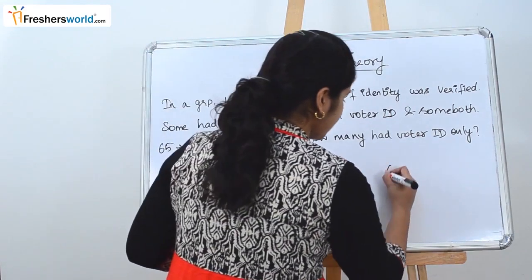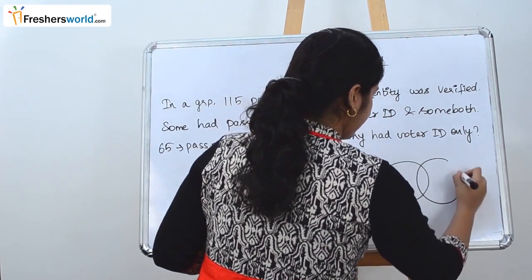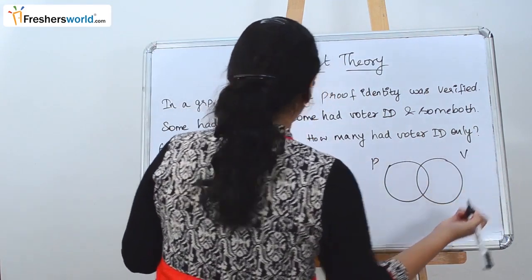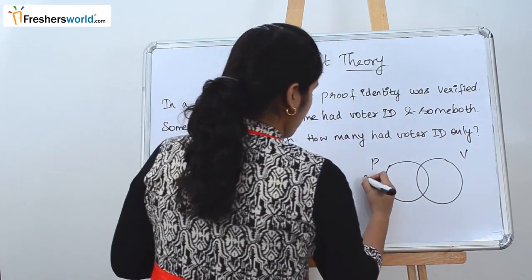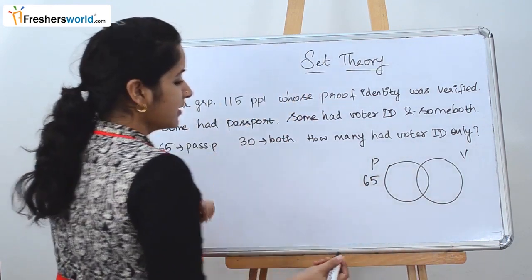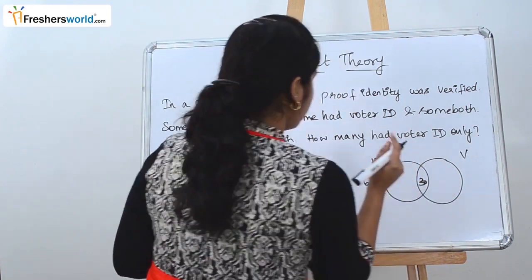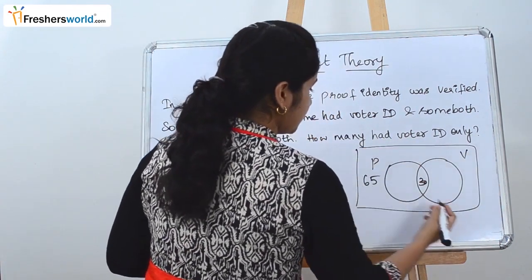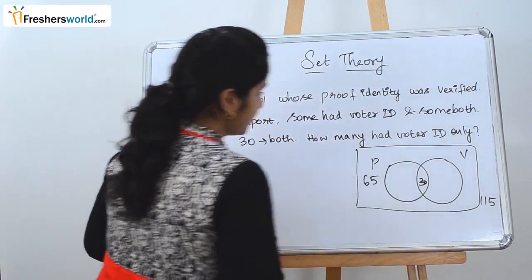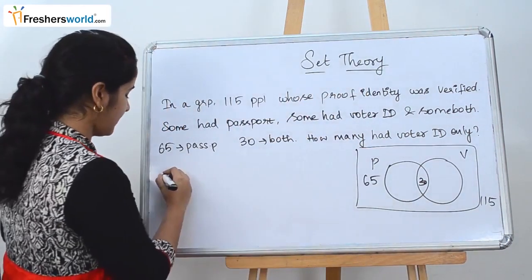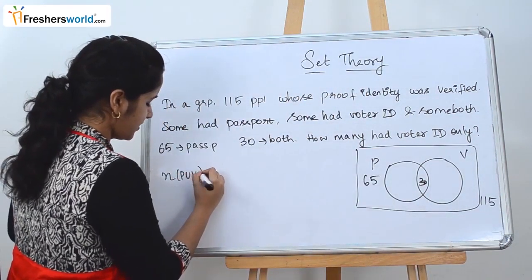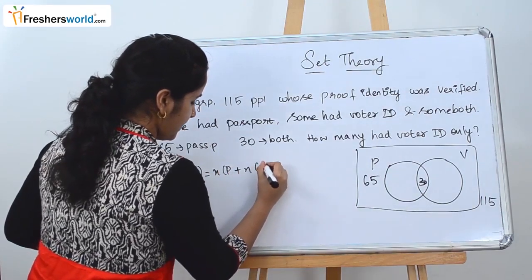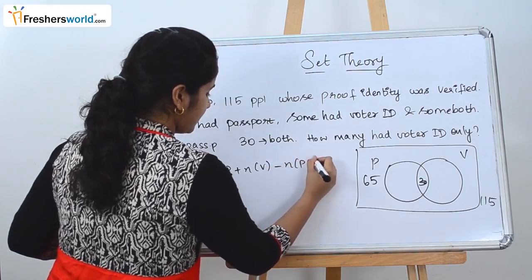To understand this, let's draw a Venn diagram. Let's say this is passport and this is voter ID. They are saying 65 had a passport and 30 people had both passport and voter ID. So the total number of people they took the survey is 115. We are going to use the same formula to solve it. N of P union V is equal to N of P plus N of V minus N of P intersection V.